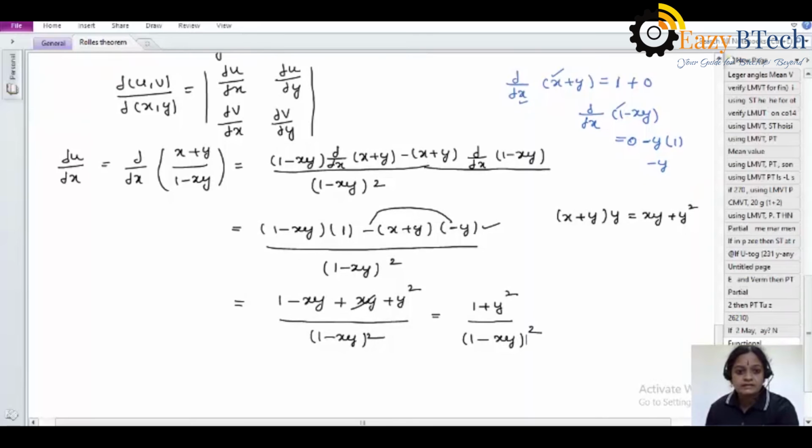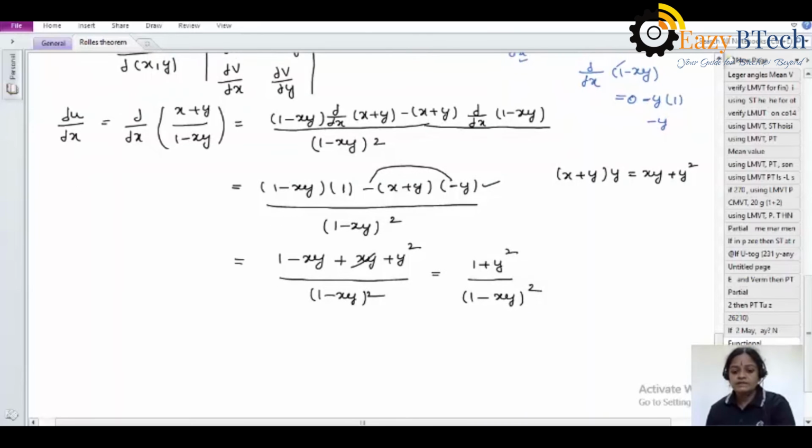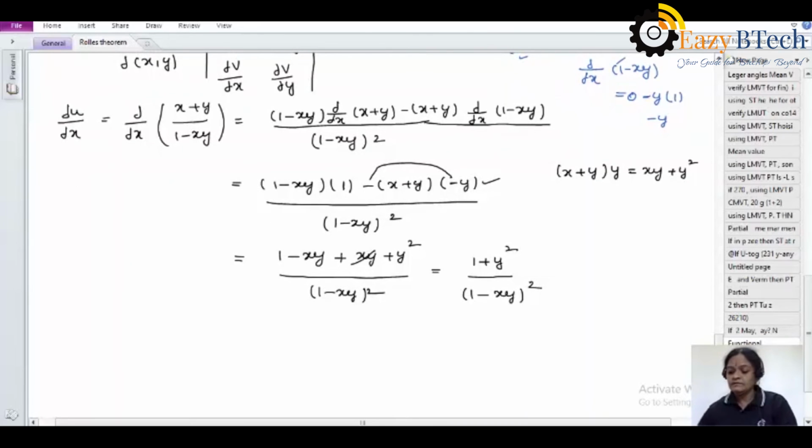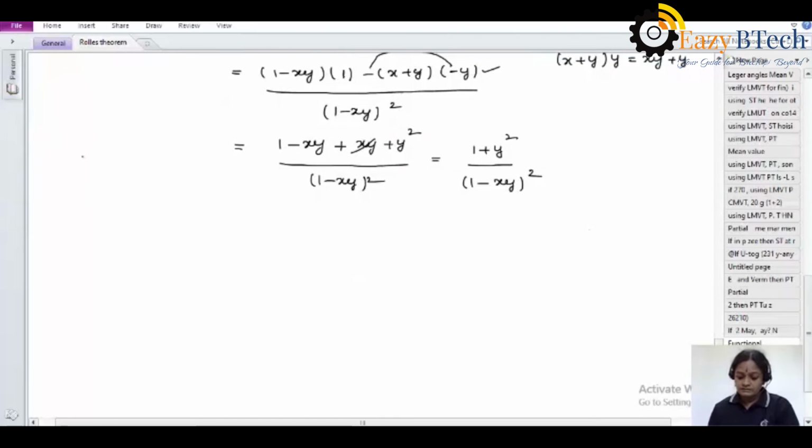Similarly, finding with respect to y also. With respect to y, dou u by dou y, that is dou by dou y of the function u, which is x plus y by 1 minus xy.